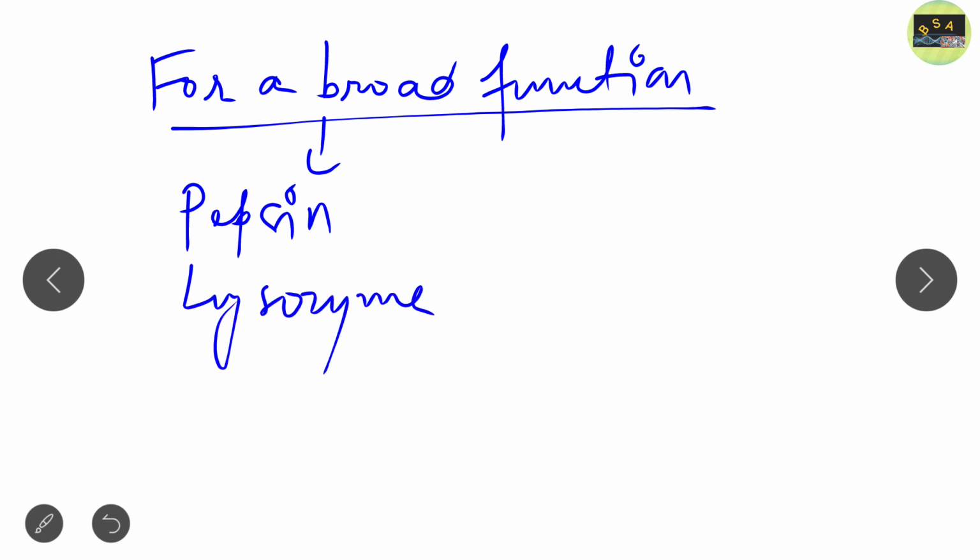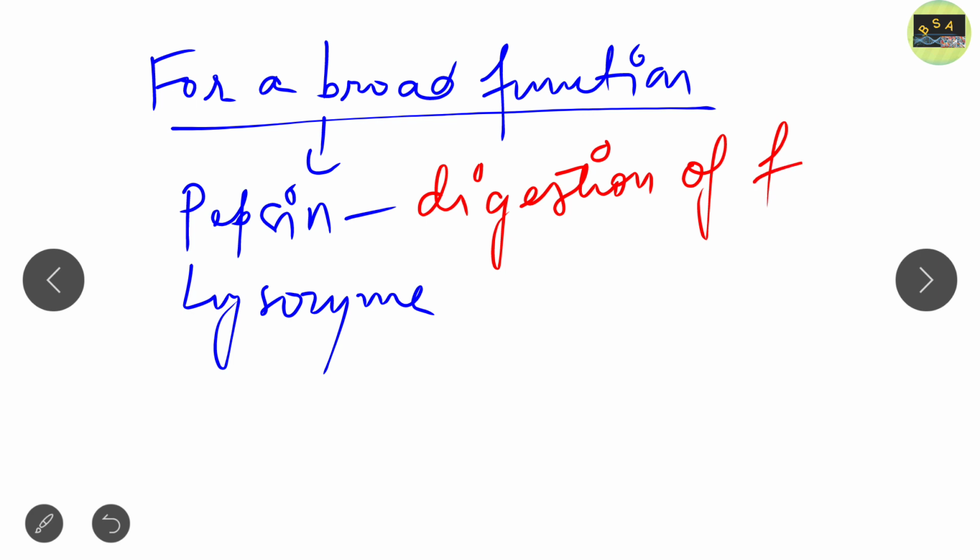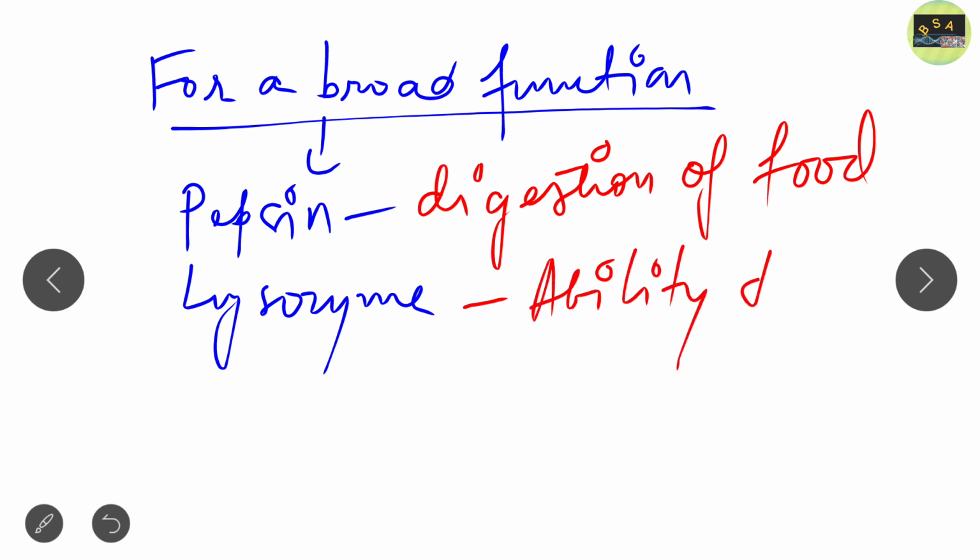So what is the function of pepsin? We all know that pepsin is an enzyme which is basically known to act in the digestion of food. Clear? And lysozyme, we all know that it has the ability to lyse. So these are the enzymes which were named by the discoverers for their broad function.